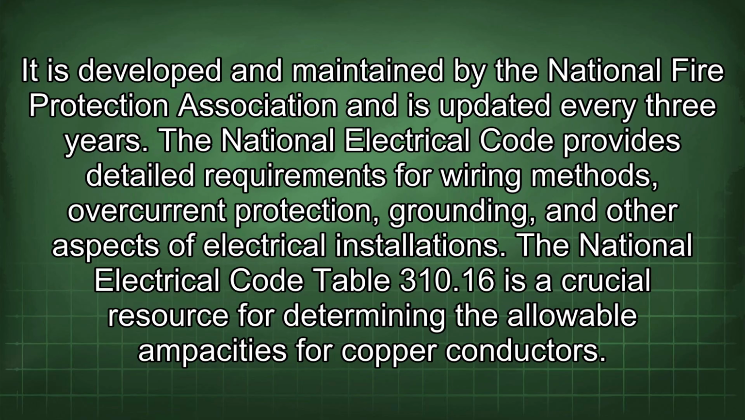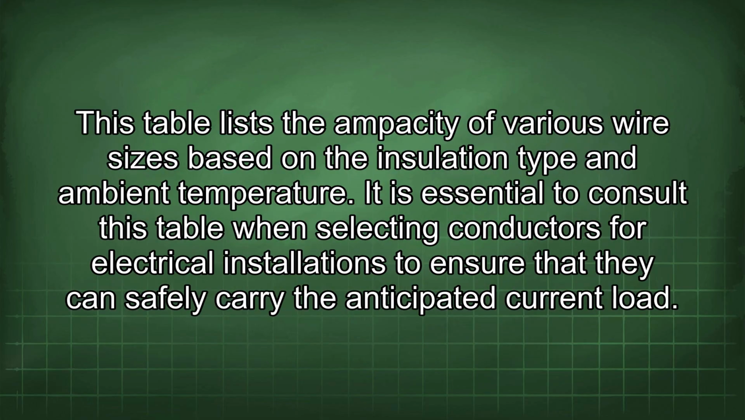The National Electrical Code Table 310.16 is a crucial resource for determining the allowable ampacities for copper conductors. This table lists the ampacity of various wire sizes based on the insulation type and ambient temperature. It is essential to consult this table when selecting conductors for electrical installations to ensure that they can safely carry the anticipated current load.